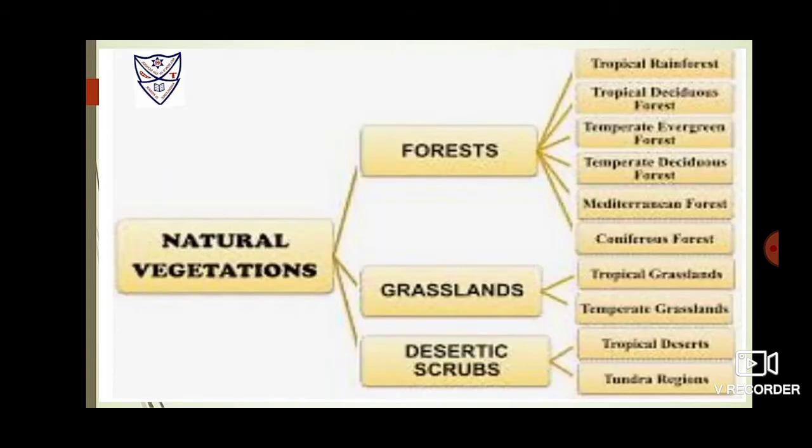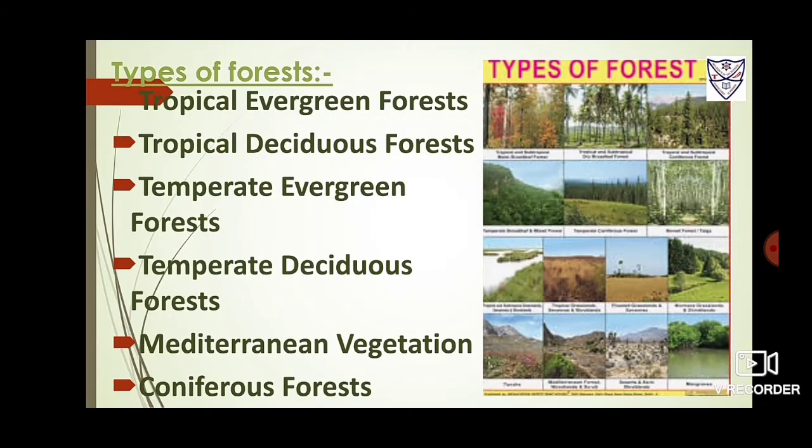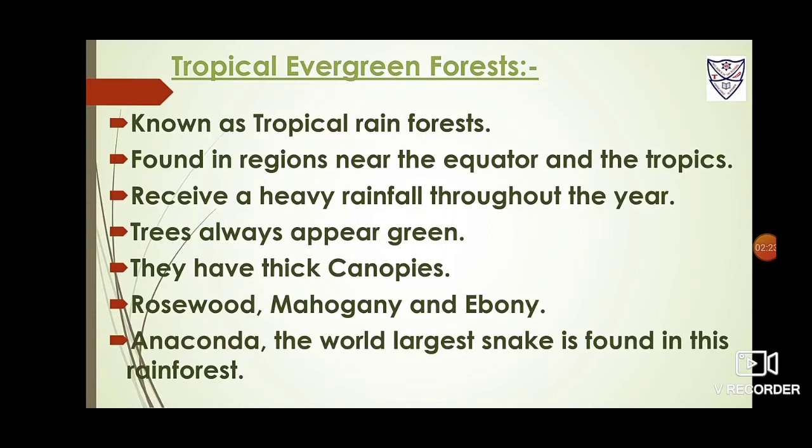Now let's study first about forest. There are 6 types of forest, and they are tropical evergreen forest, tropical deciduous forest, temperate evergreen forest, temperate deciduous forest, Mediterranean vegetation and coniferous forest. First, let's start with tropical evergreen forest. It is also known as rainforest. They occur in regions near the equator and the tropics, and they receive heavy rainfall throughout the year.